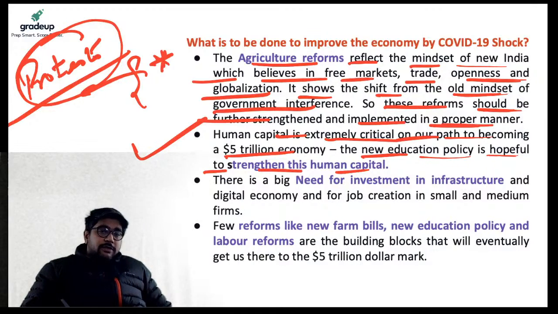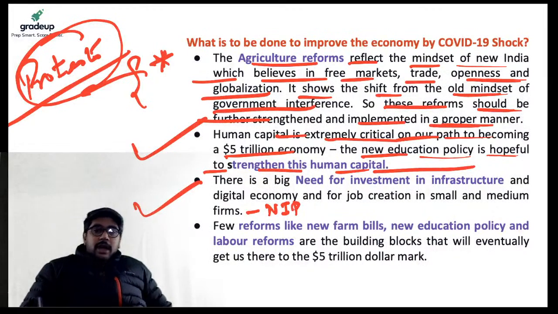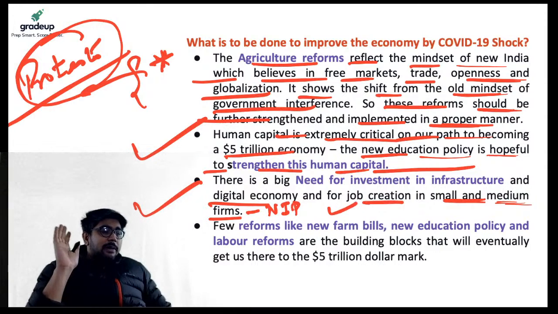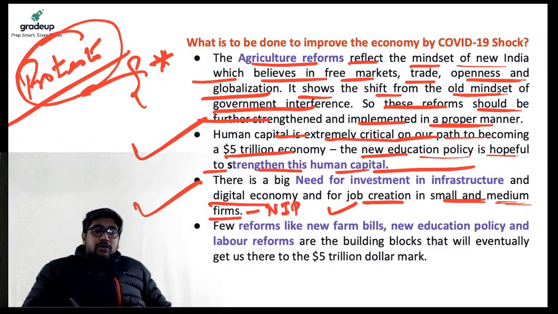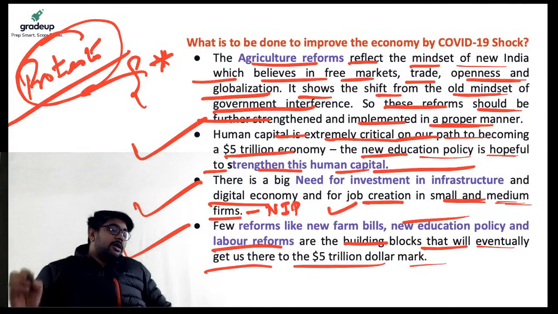Third thing, it says there is a very big need for investment in infra, which is being funded through NIP, the National Infrastructure Pipeline, right? And digital economy and job creation in small and medium firms. So we can say NIP is there to plug this gap, and reforms like the new farm bills, new education policy and labor reforms are the building blocks that will eventually get us to the $5 trillion economy mark, right?